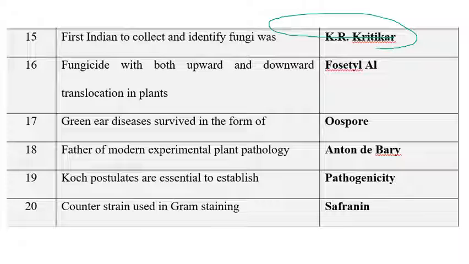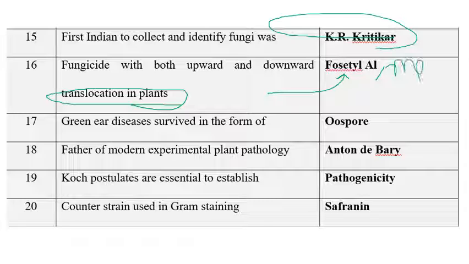And the next one is the fungicide with both upward and downward translocation in plants. That is fosetyl-aluminium. The most important one is fosetyl-aluminium. And we can also write one more example, metalaxyl. So if both are given in the options, first of all you can go with fosetyl-aluminium. If fosetyl-aluminium is not there in the options, then you can go for metalaxyl.